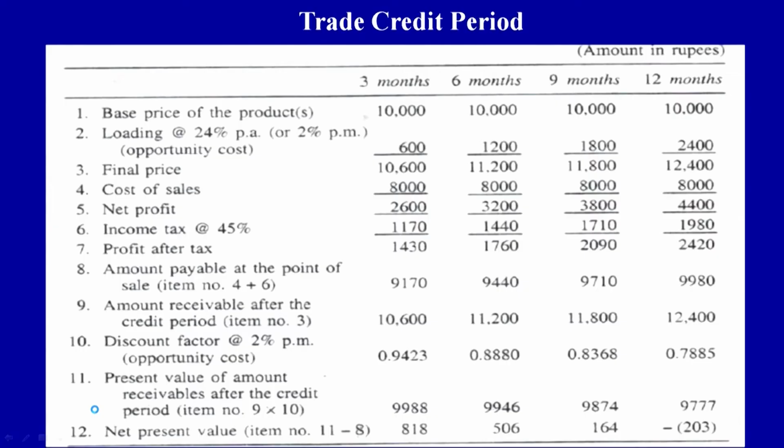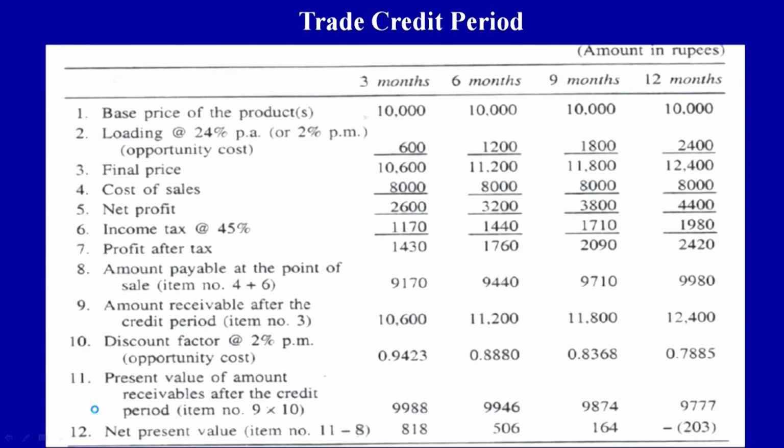When you are loading the sales, that is the selling price of the sales we are going to make in the market, that is 10,000 rupees worth of sales, which includes everything, the cost as well as profit. Apart from that, the third thing we are going to add here is, because sales are on credit, the interest factor. So if he is loading 2% per month, the loading factor causes the increase in the selling price from 10,000 to 10,600, because 600 is the interest which the buyer has to pay to the seller on a credit period of 3 months.